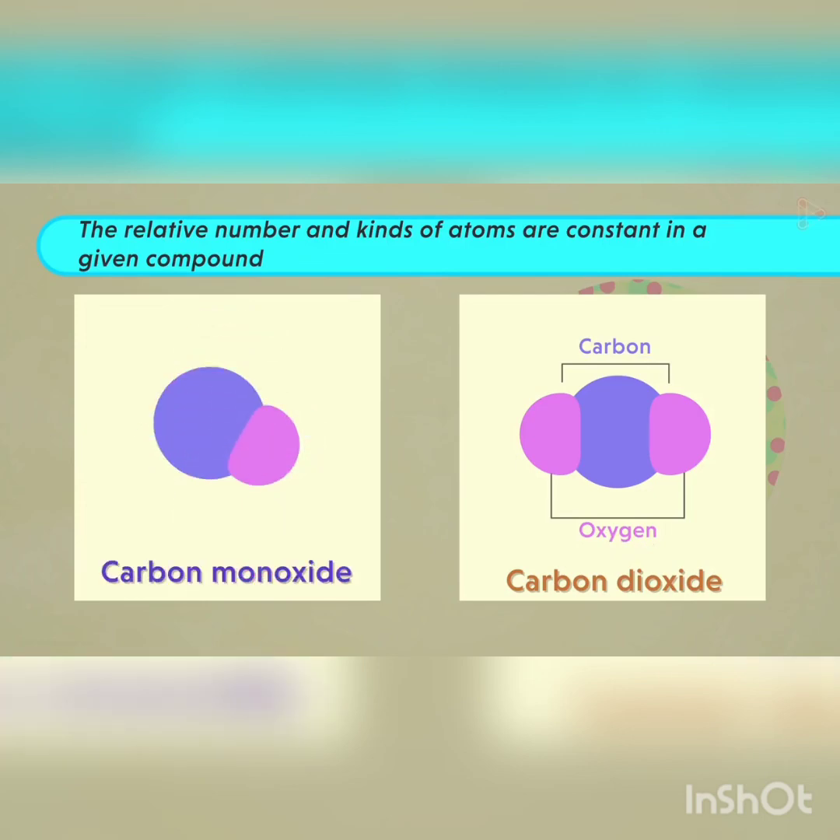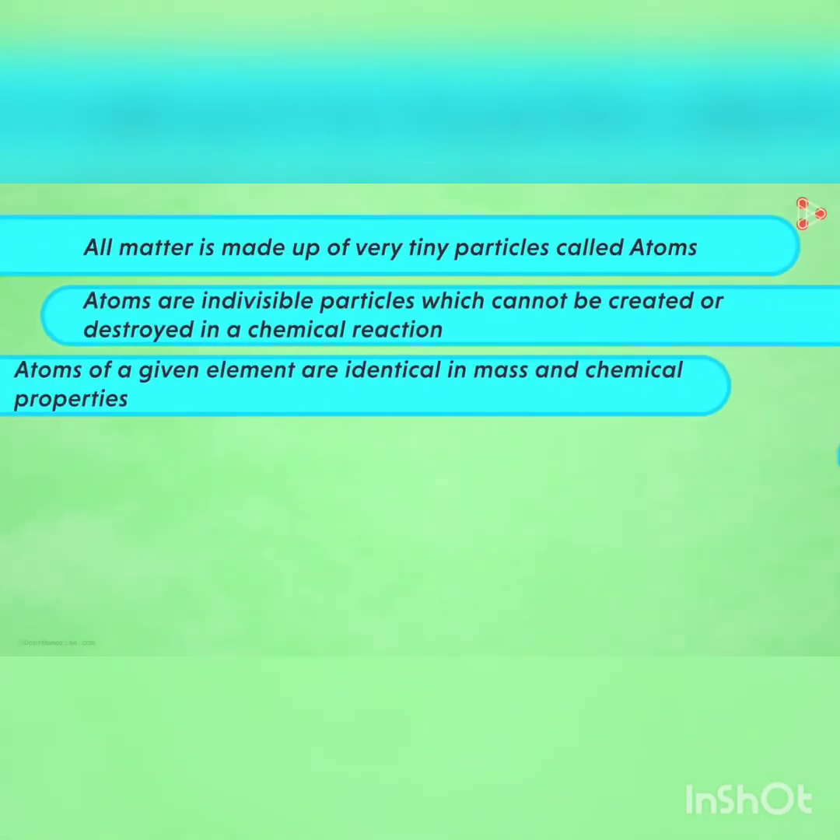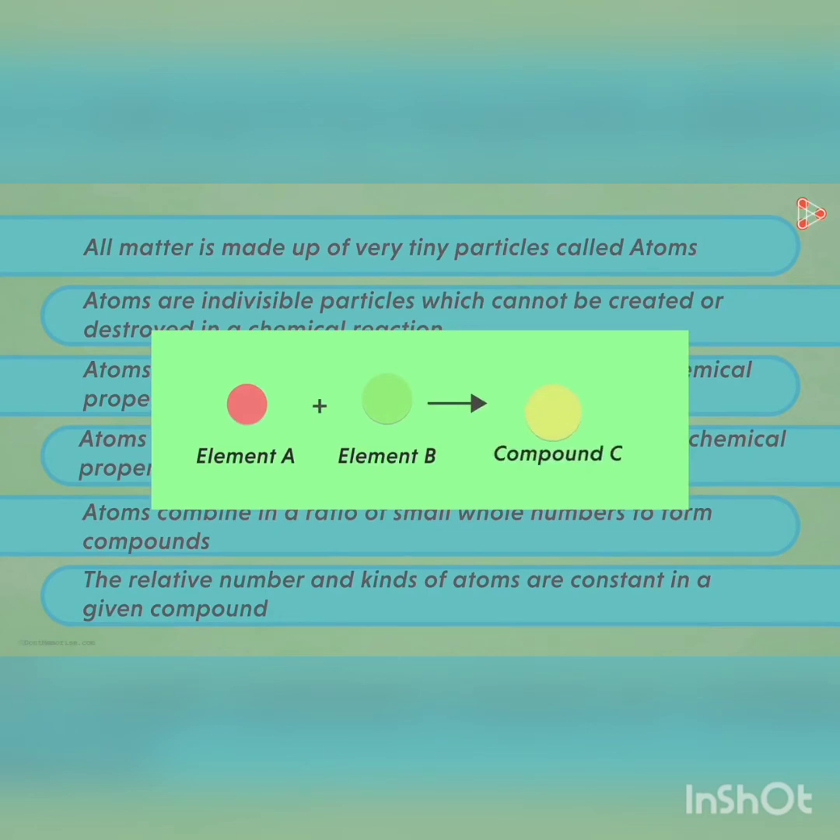Then what about the case of carbon monoxide? Here one atom each of carbon and oxygen is present, while one unit of ammonia has one nitrogen atom and three hydrogen atoms around it. So the number of atoms is always constant in a compound. All these postulates help the chemist to prove compounds formed from elements. But for understanding these elements and compounds, knowing the concept of atom is very essential. Let us get to know about atoms and their existence, atomic mass, etc. in the upcoming videos.